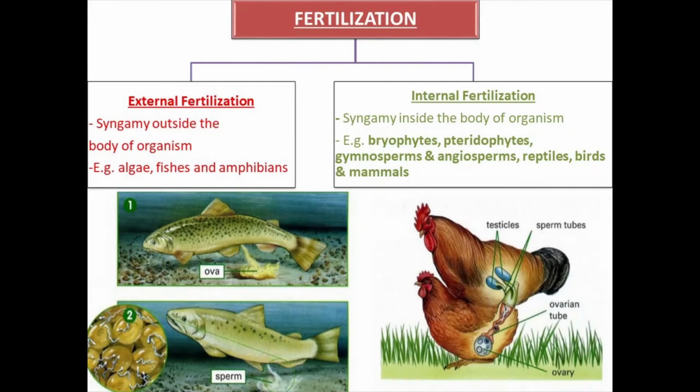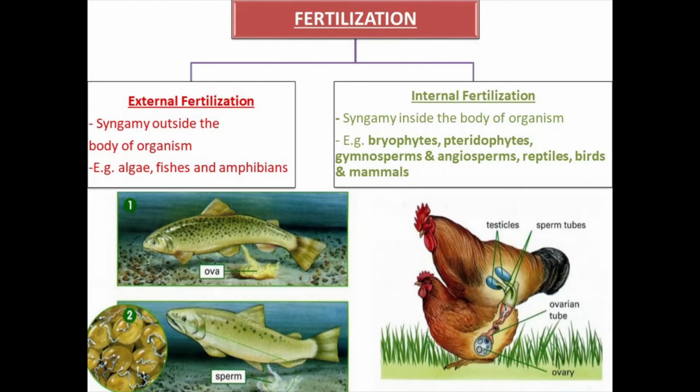Again, for your board exam, competitions and objective questions, what is very important in this chapter is to learn the list of examples. In the plant kingdom the five groups are algae, bryophytes, pteridophytes, gymnosperms and angiosperms. Similarly, in the animal kingdom, the vertebrates are fishes, amphibians, reptiles, birds and mammals.